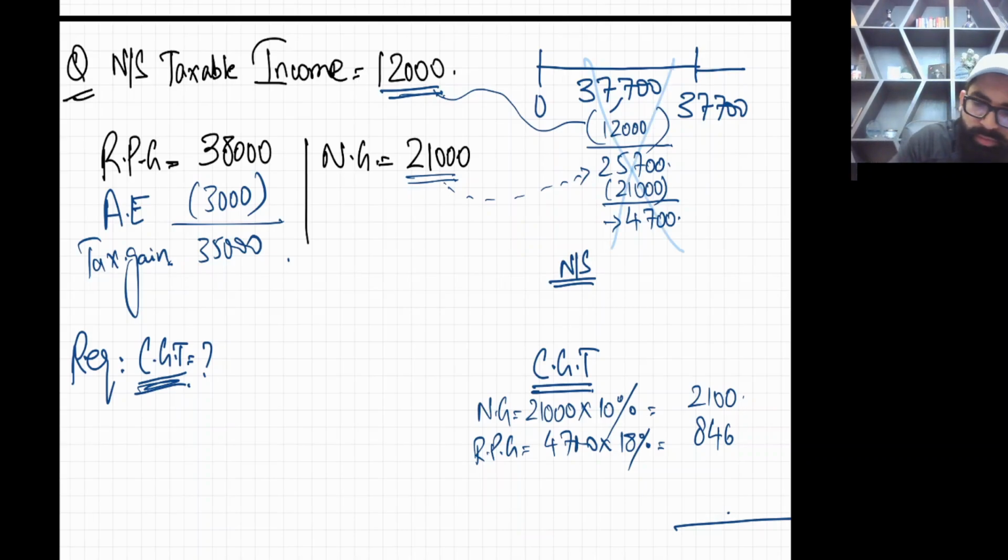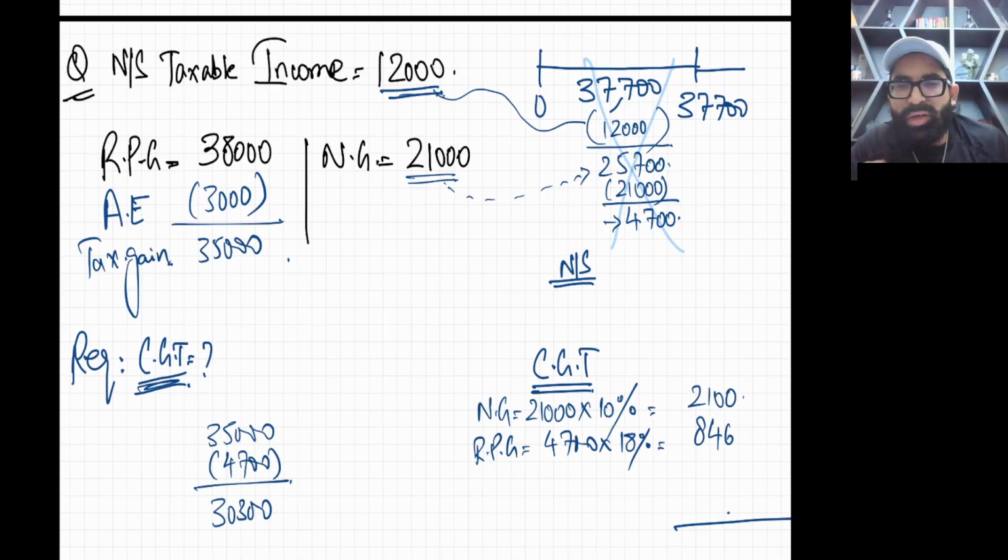Now out of 35,000 you have calculated tax on 4,700 on RPG. So 35,000 minus 4,700 gives you 30,300. Now definitely the first band is totally consumed. So this 30,300 will go in the next band of RPG and the tax rate is 24% for that.